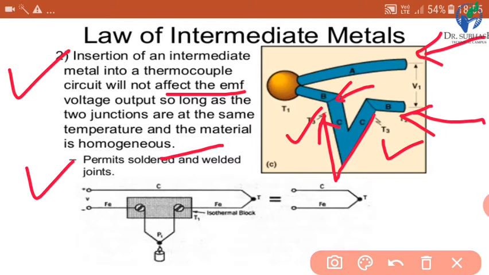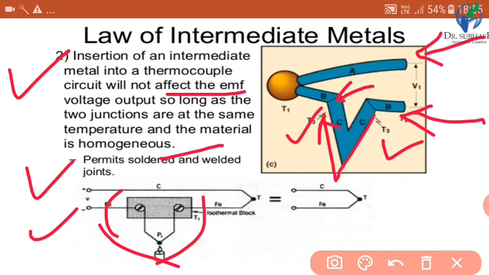Here we can see the figure. Here is a thermocouple, and in between there is another metal inserted between these two.